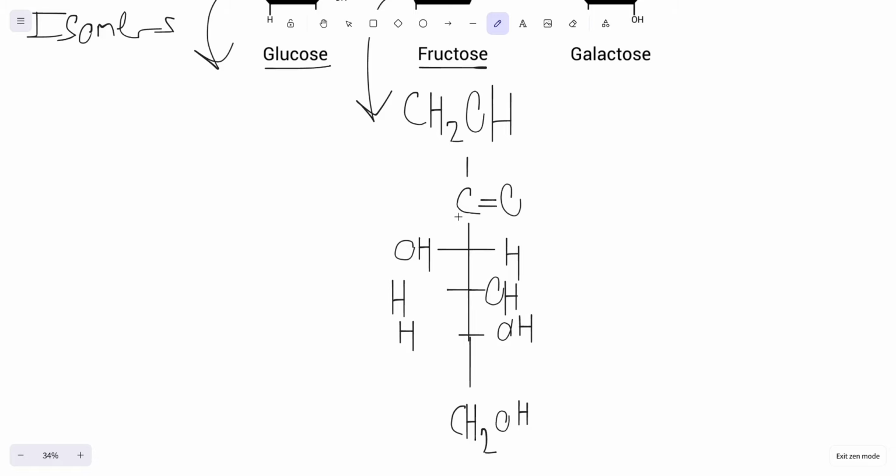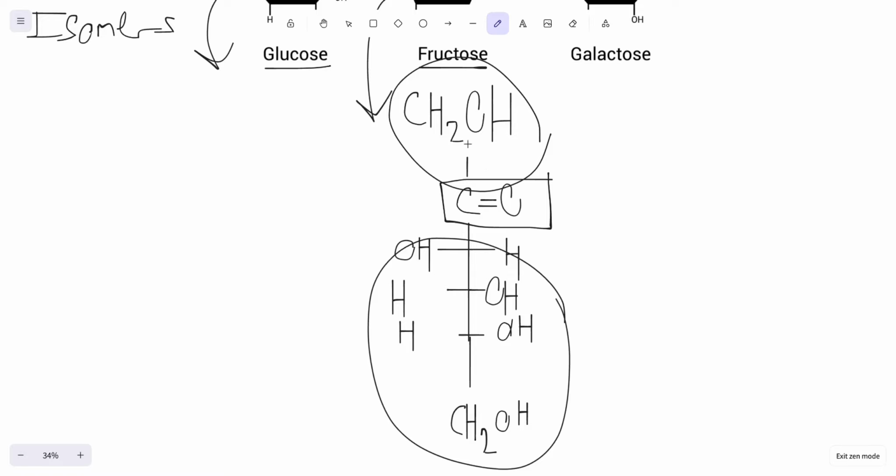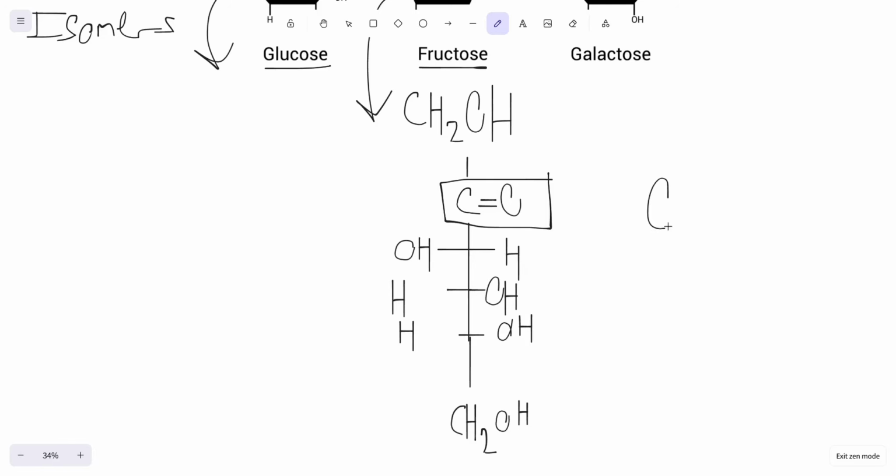So you still have 6 carbons: 1, 2, 3, 4, 5, 6. You'll notice how this time, this carbon is double bonded to an oxygen, and it has 2 other groups, the rest of the molecule, hanging off this carbon.